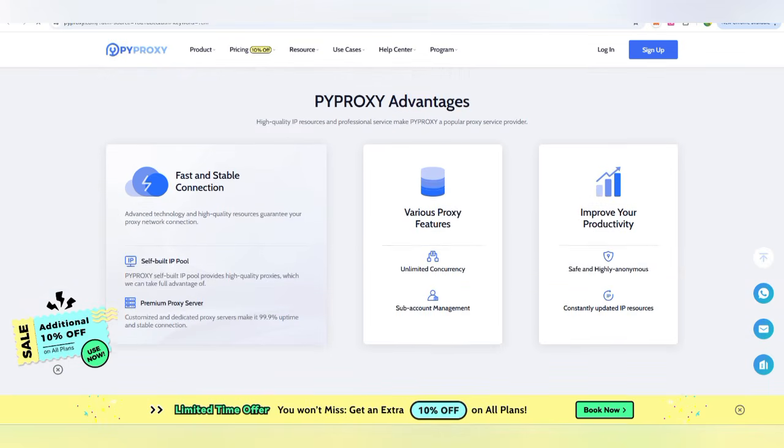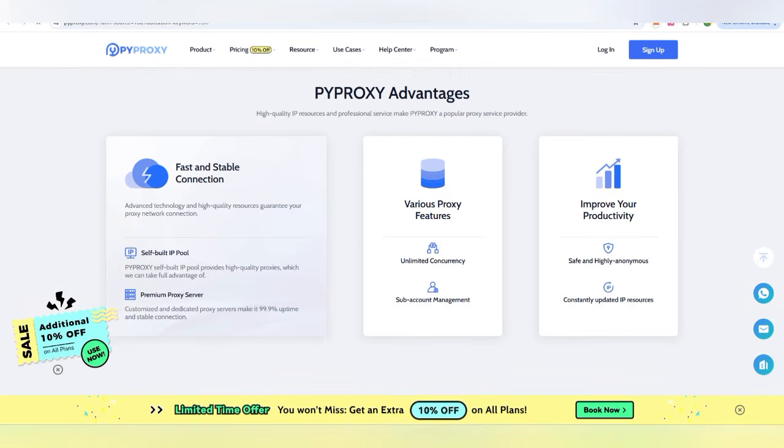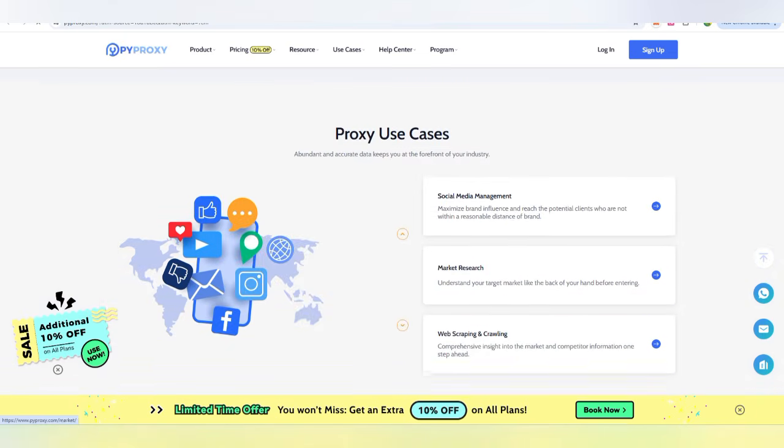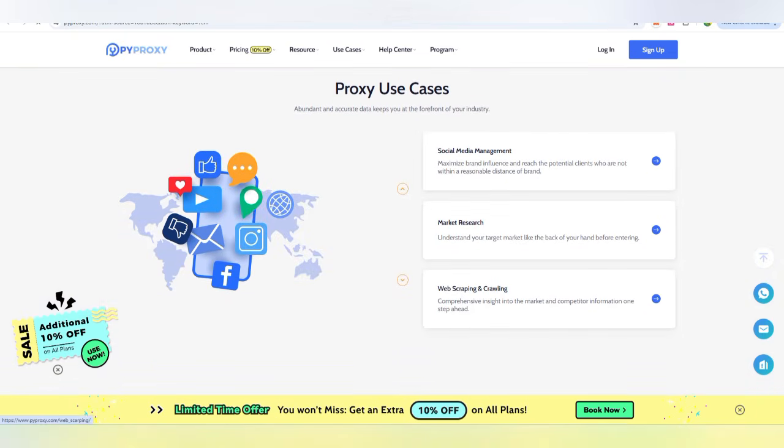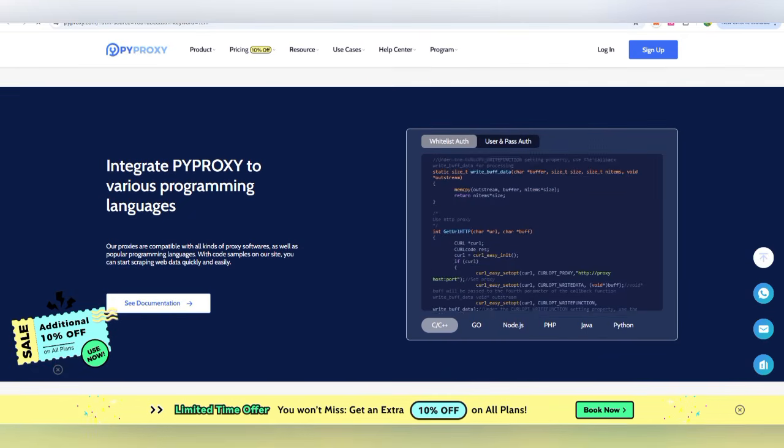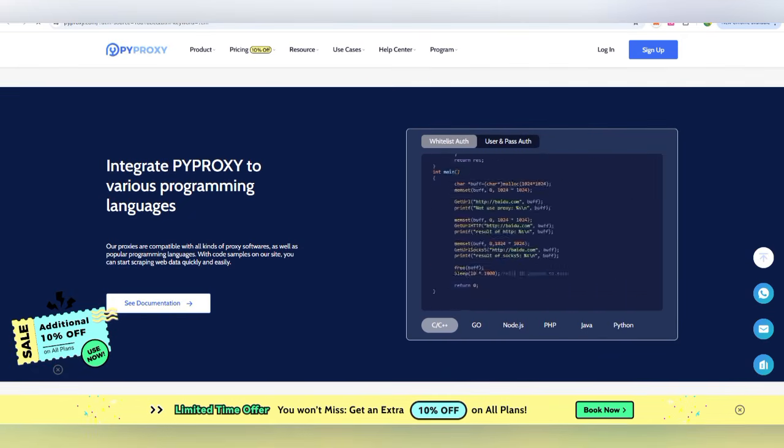So these are the advantages. You can easily get a fast and stable connection, with proxy features of unlimited concurrency and highly anonymous. Yes, you are right. The proxy use cases here are social media management, market research, and web scraping. You are also going to expand your marketplace all over the global level. Here you can also get whitelist authentication and user password authentication.